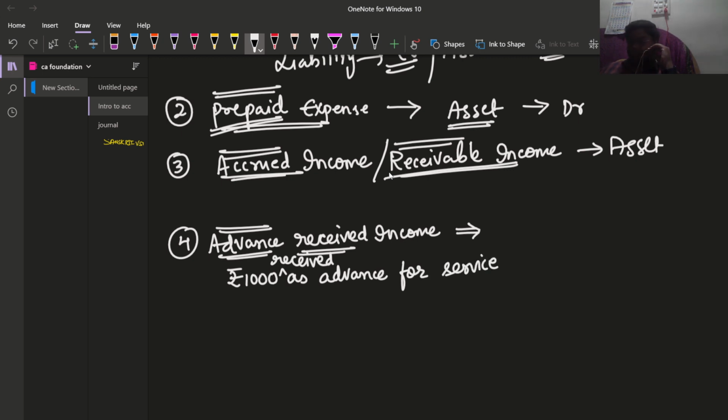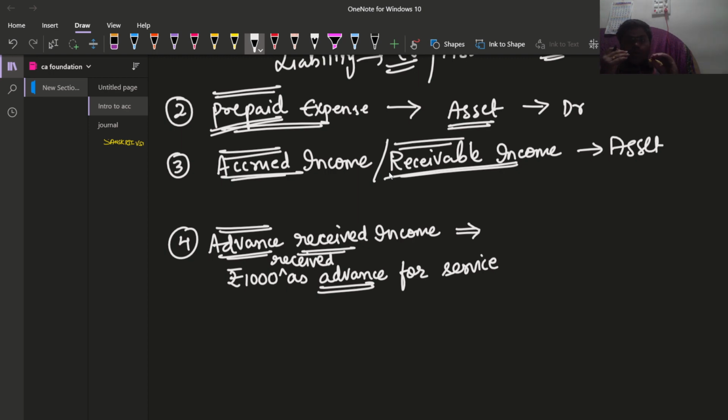If the amount has already been received as an advance, that means before rendering the services, the amount has already been received. Then the service is still to be rendered to the payer, right? We are required to provide our service. That means our liability is what? To provide the service.